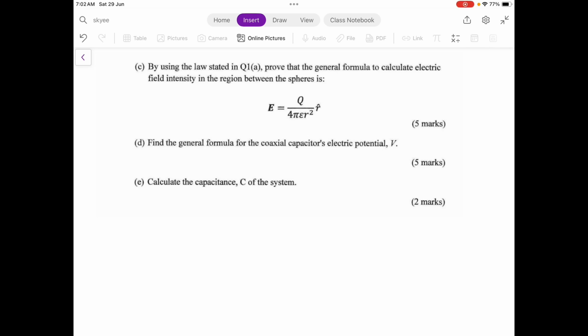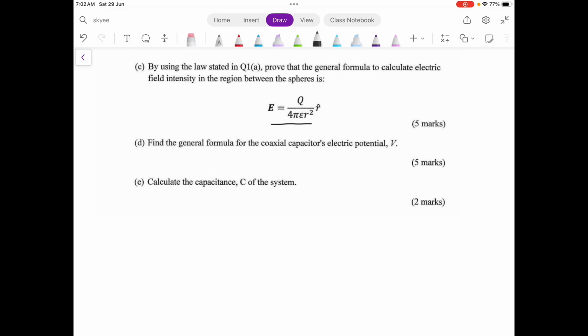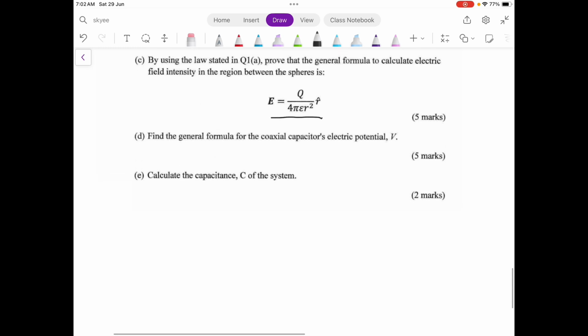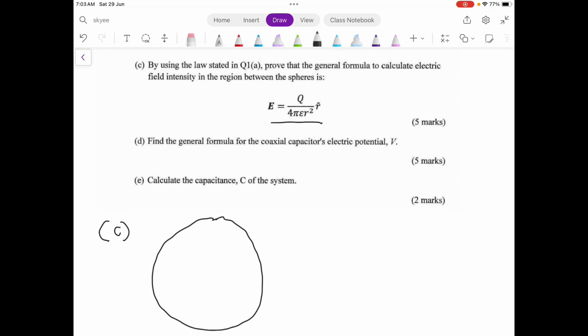Alright, we look at question C. By using the law that is stated in Q1, prove that the general formula to calculate the electric field intensity in the region between the spheres is this one. This formula represents the electric field between the inner and outer sphere. You have the outer conductor and the inner conductor.